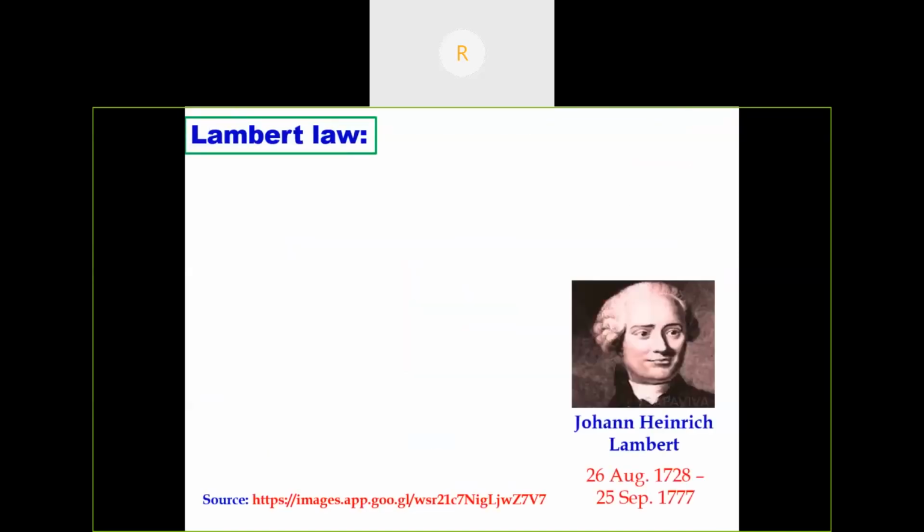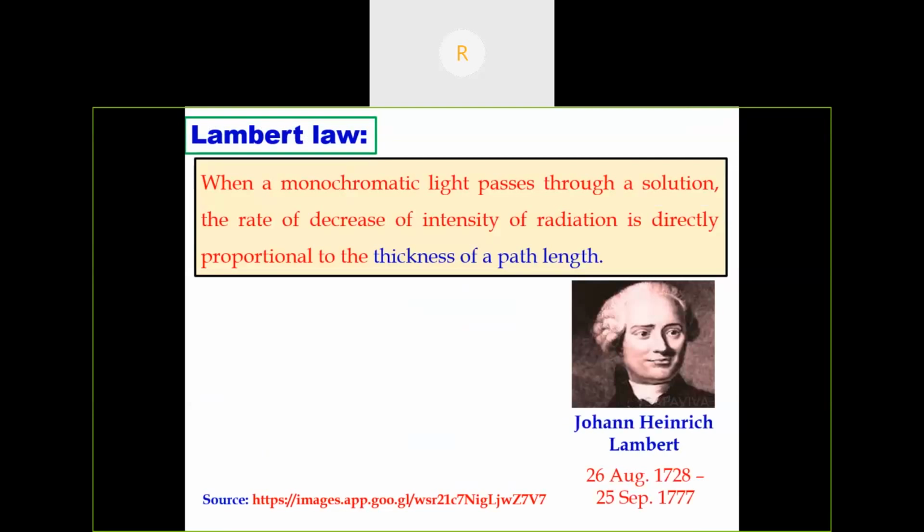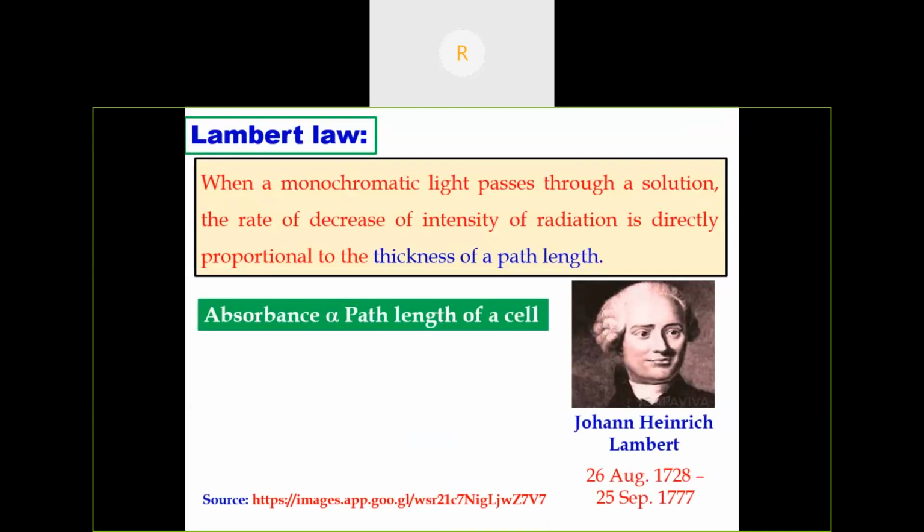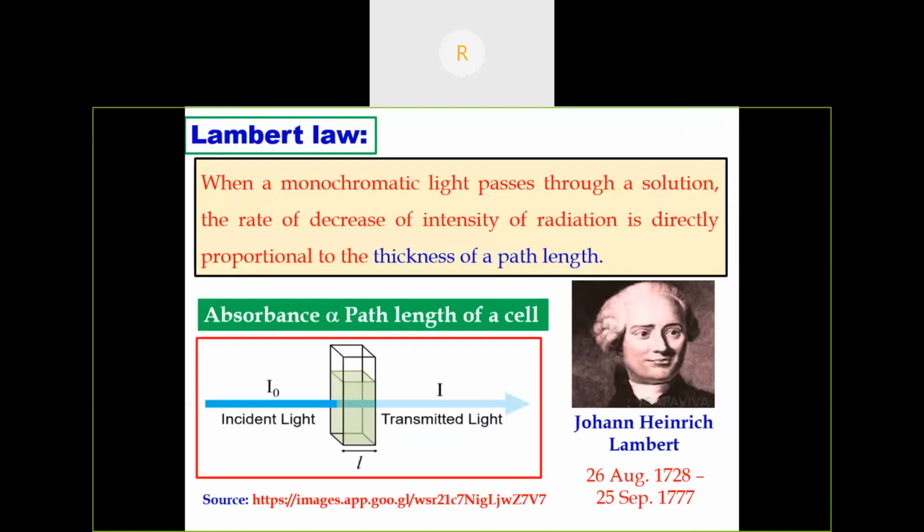Now Lambert's law. Johann Heinrich Lambert states that when monochromatic light passes through a solution, the rate of decrease of intensity of radiation, or absorbance, is directly proportional to the thickness of the path length. According to Lambert, absorbance is directly proportional to the path length of the cell. Here I0 is the intensity of incident light. Its value is 100 because no radiation has been absorbed before passing through the cell.